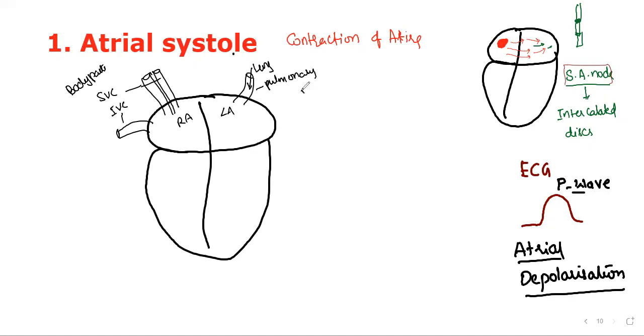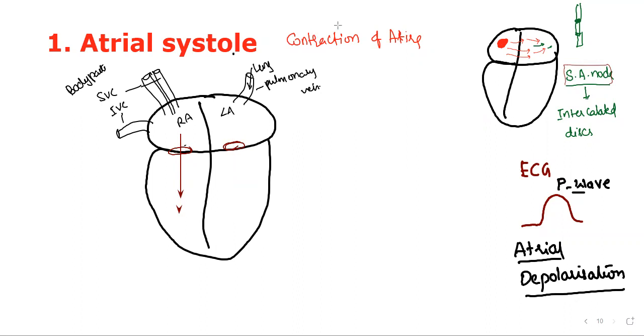Now what happens when the atria contract? Through the right atrioventricular aperture, blood reaches the right ventricle. Through the left atrioventricular aperture, blood reaches the left ventricle. That we have to understand.